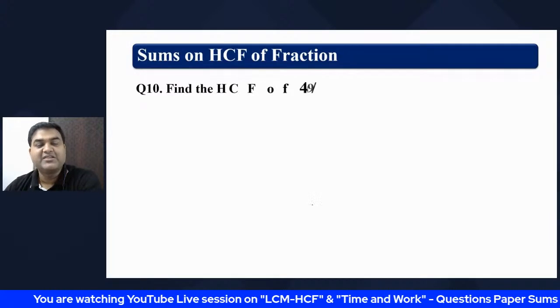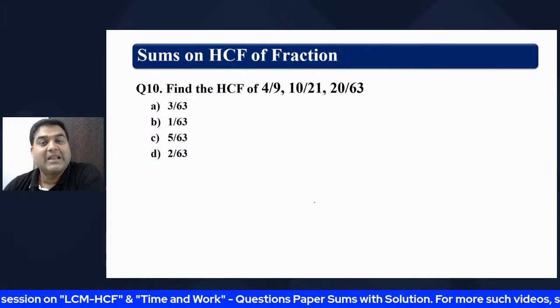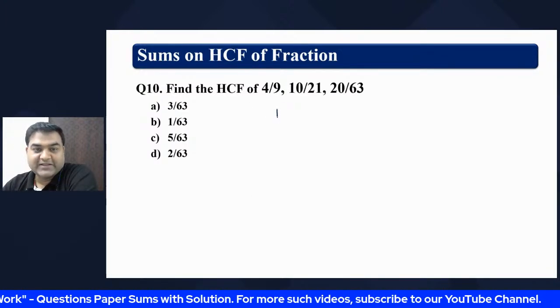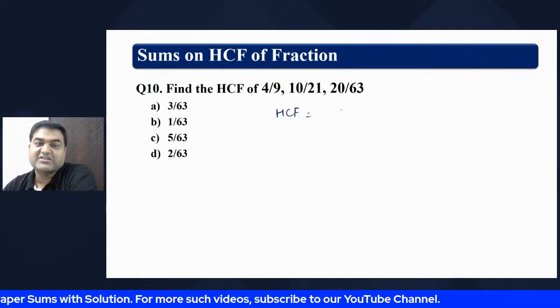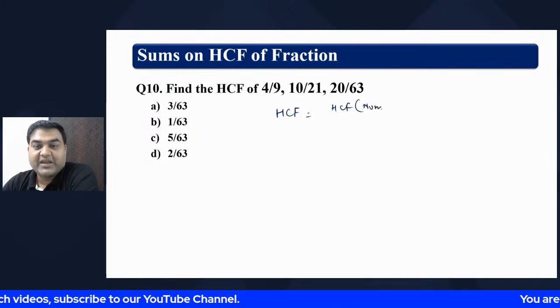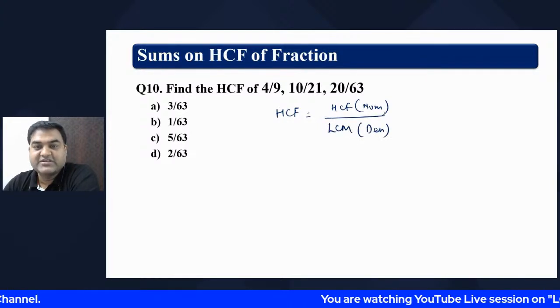Having said that, let's try to find the HCF of fractions. When the numbers are given as fractions, how do we find the HCF of those numbers? Like how we find the LCM of fractions, the HCF of fractions will be the HCF of the numerators, my dear friend, divided by the LCM of the denominators. That's all. It is reversed.